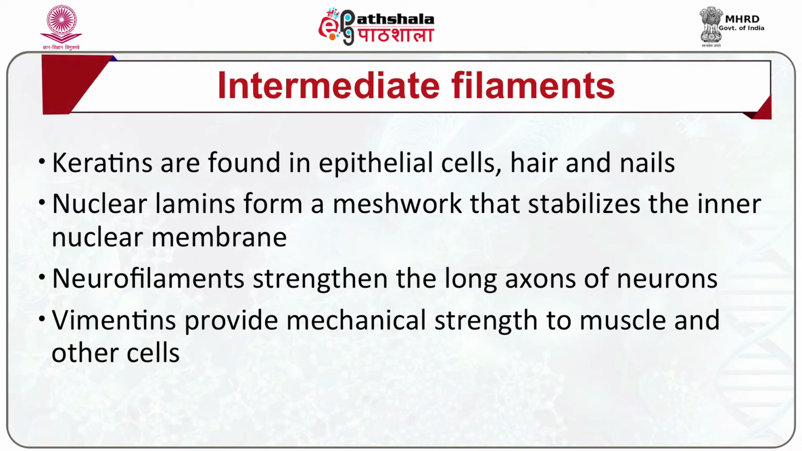One type is keratins, which are found in epithelial cells, hair and nails. Second is nuclear lamins, which form a meshwork that stabilizes the inner nuclear membrane. Third type is neurofilaments that strengthen the long axons of neurons. And fourth type is vimentins, which provide mechanical strength to the muscles and other cells.